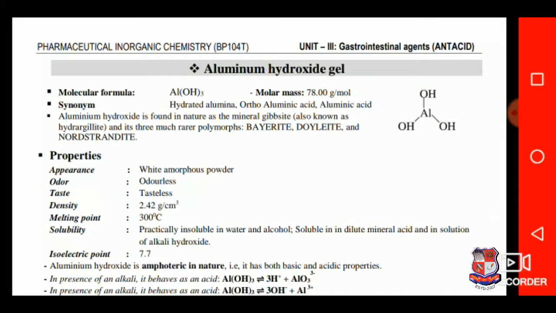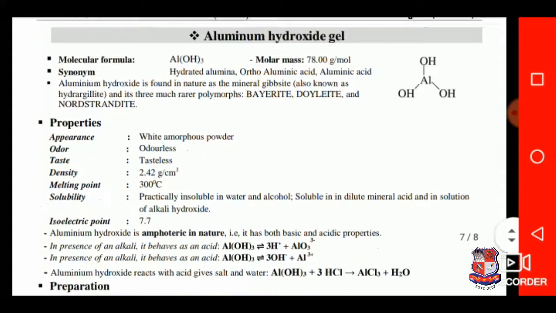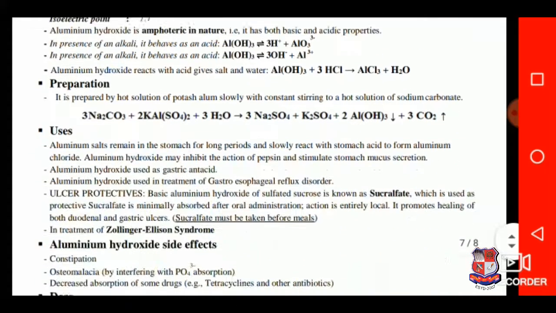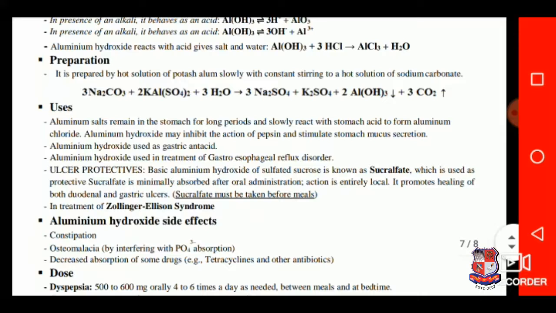Aluminium hydroxide gel. Its molecular formula is Al(OH)3, molecular mass 78 gram per mole. It is a synonym of hydrated alumina, orthoaluminic acid, aluminic acid. Properties: these are the properties. Preparation: it can be prepared by adding a hot solution of potassium alum slowly with constant stirring to a hot solution of sodium carbonate. This is the reaction.